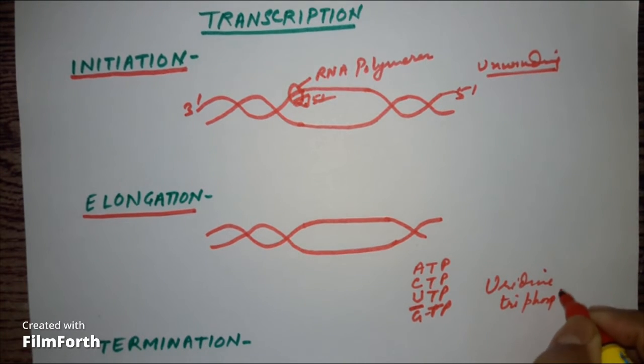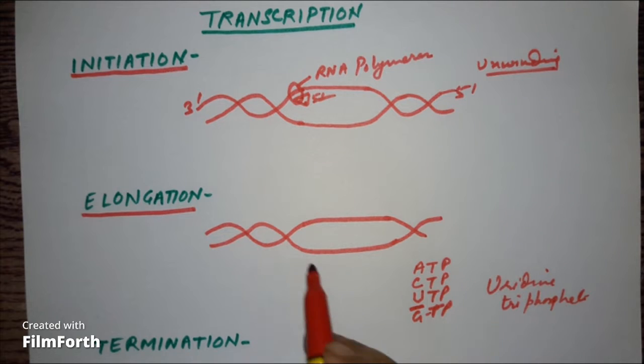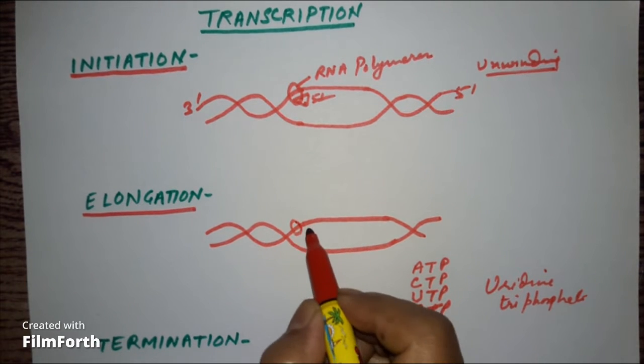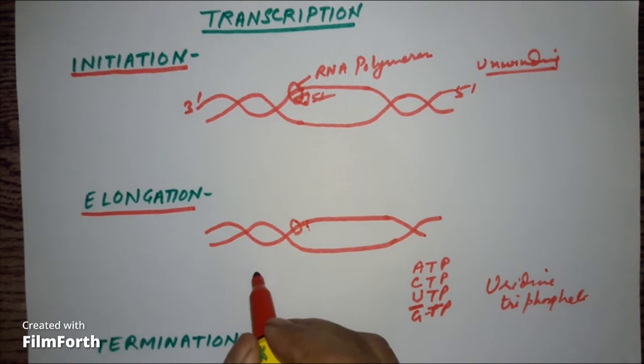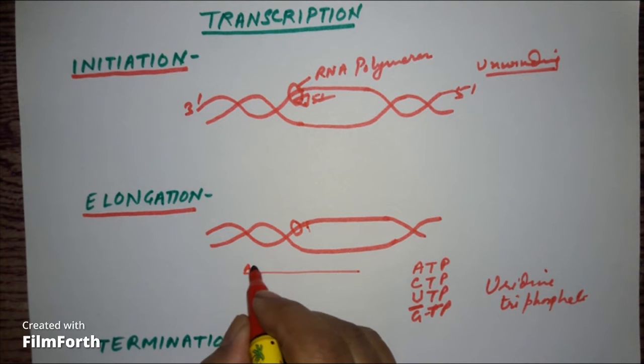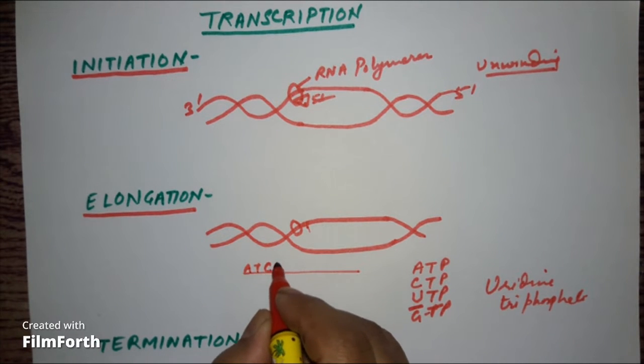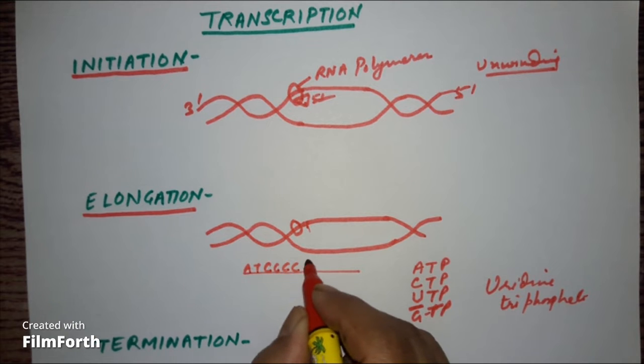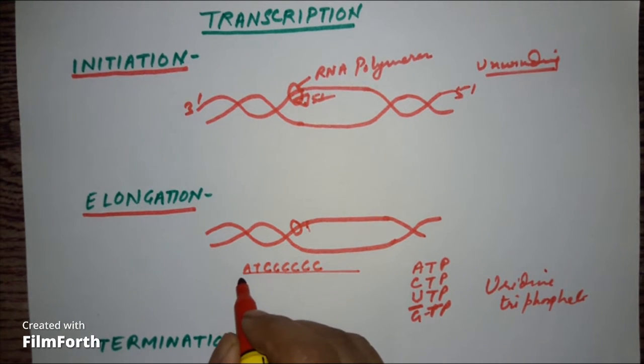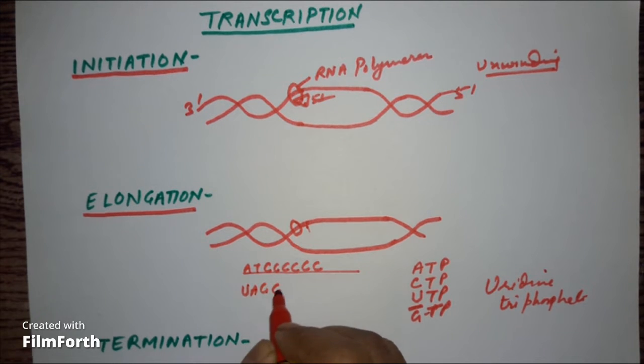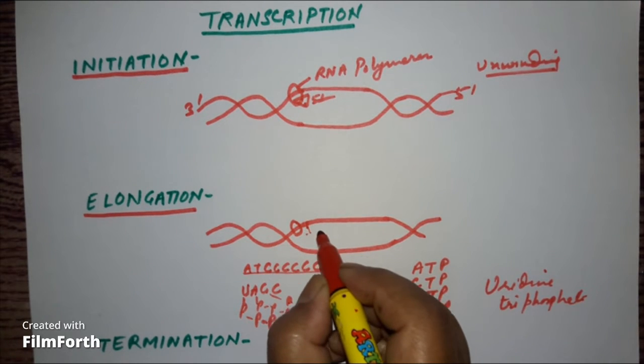So as per the complementarity rule, they are going to come opposite here. So if this sequence say is A T C G C C G C, so complementarity will be U A G C triphosphate. Okay, same here. So they will sit here, opposite here.